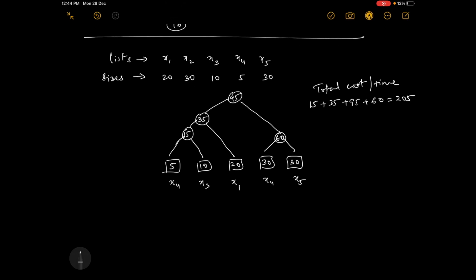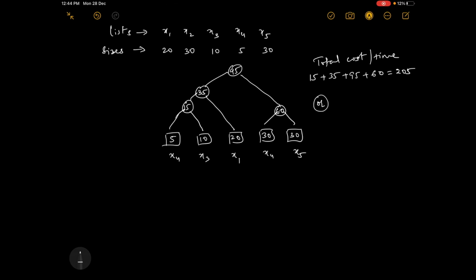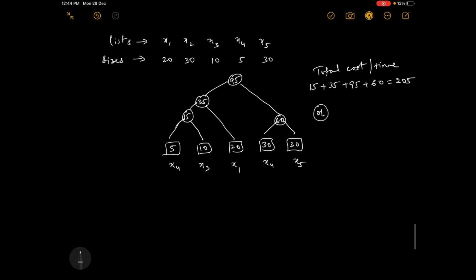Now to find this, there is one more method, or you can solve it using one more formula. What is this? This is the size. And to reach the end, what is the distance traveled? 1, 2 and 3.